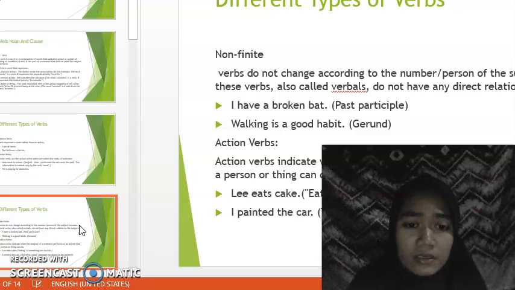An action verb indicates what the subject of a sentence performs, or an activity that a person or thing can do. Lee eats cake. Eating is something Lee can do. And another example: I painted the car. The verb paint demands an object to be painted.